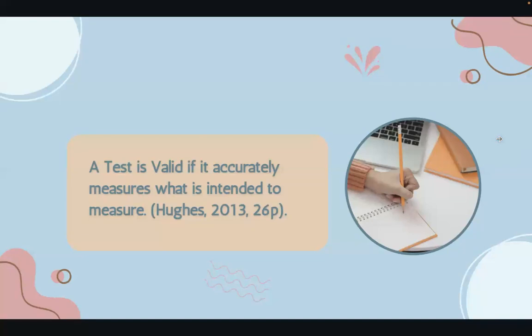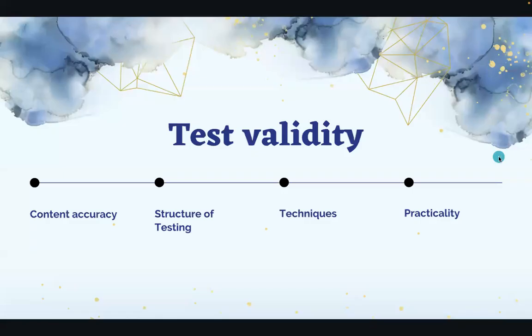So, as we know from the lecture, a test is valid if it accurately measures what it is intended to measure. We should all know this. And this validity is very important in order to make a valid test, in order to make it a reliable and practical test. As we know, this validity is closely connected with its accuracy, content accuracy, the structure of the testing, the techniques of it, and practicality.